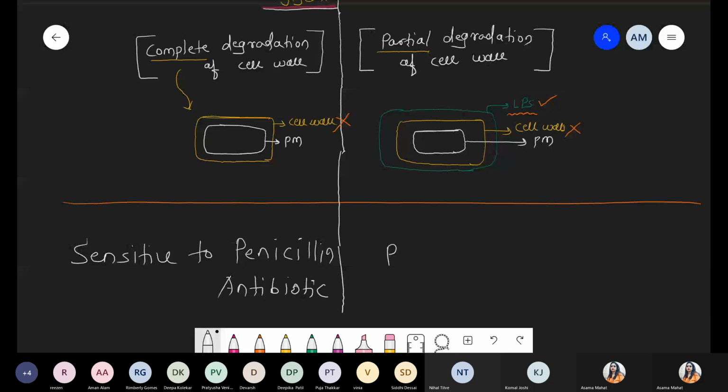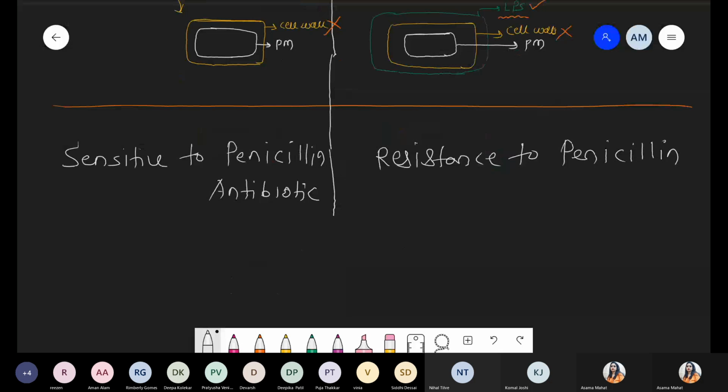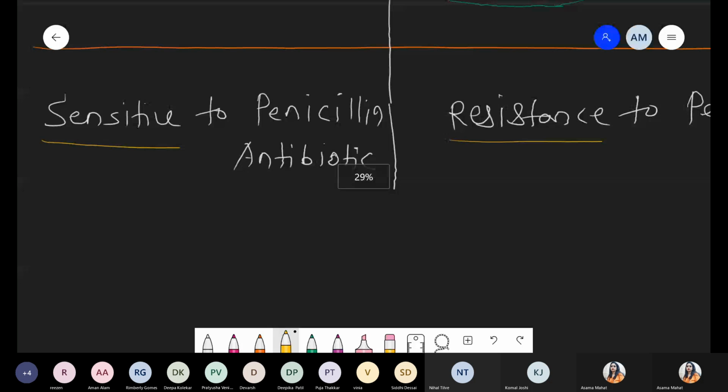Gram-negative bacteria show resistance to penicillin. Why are they sensitive and resistant? Because the antibiotic penicillin can inhibit cell wall synthesis.